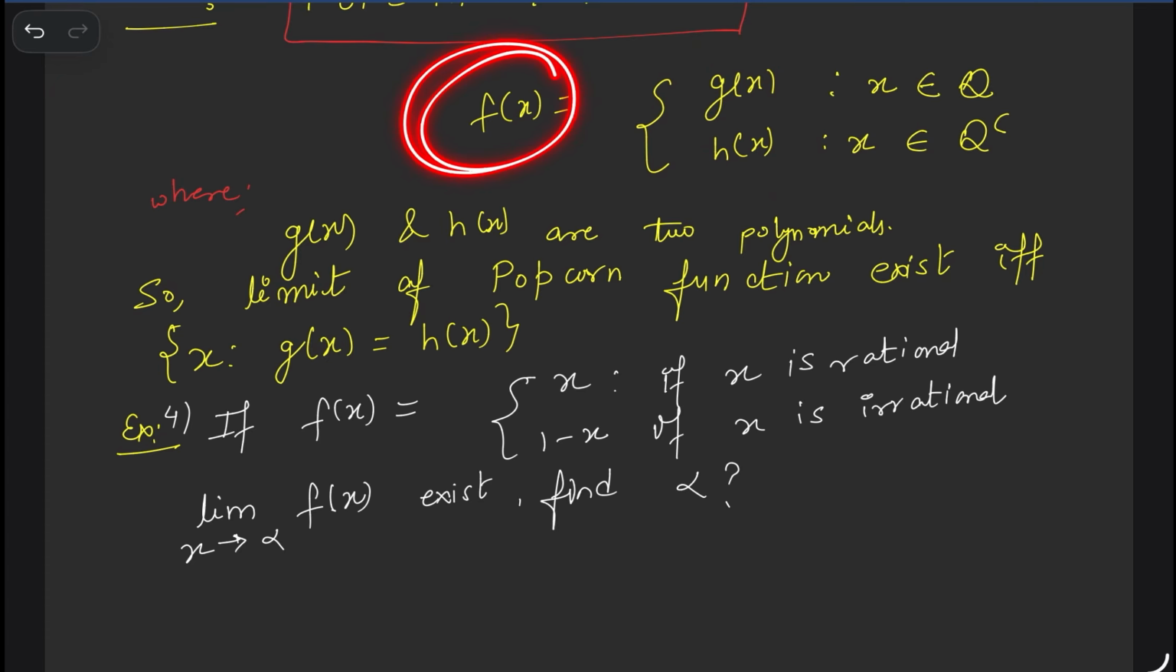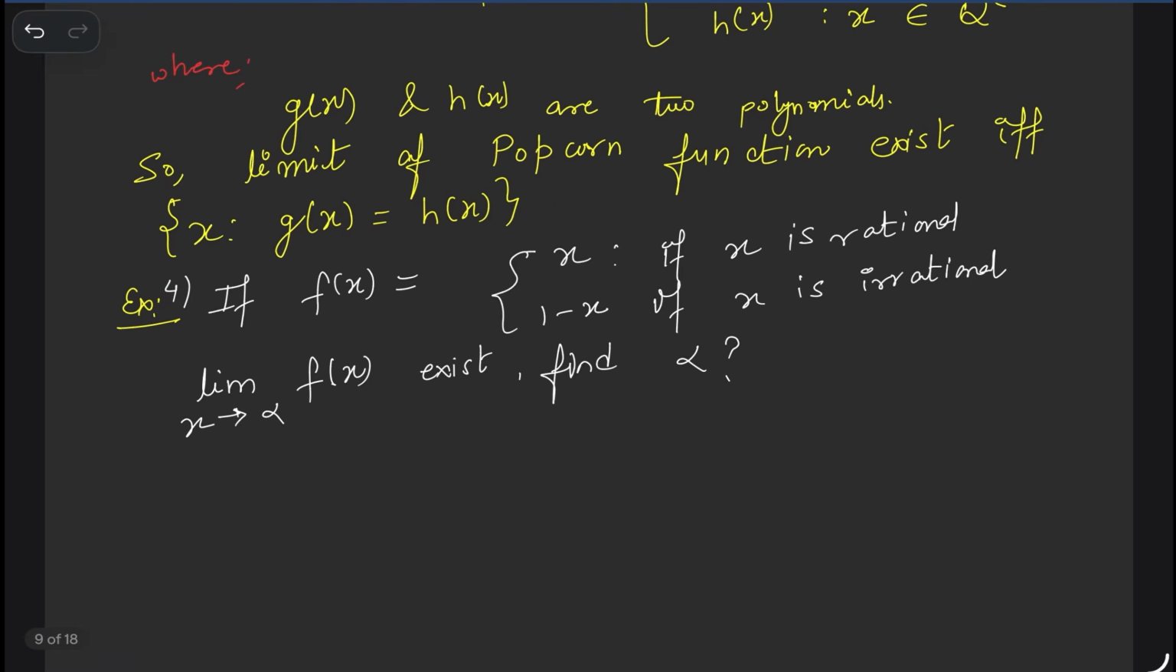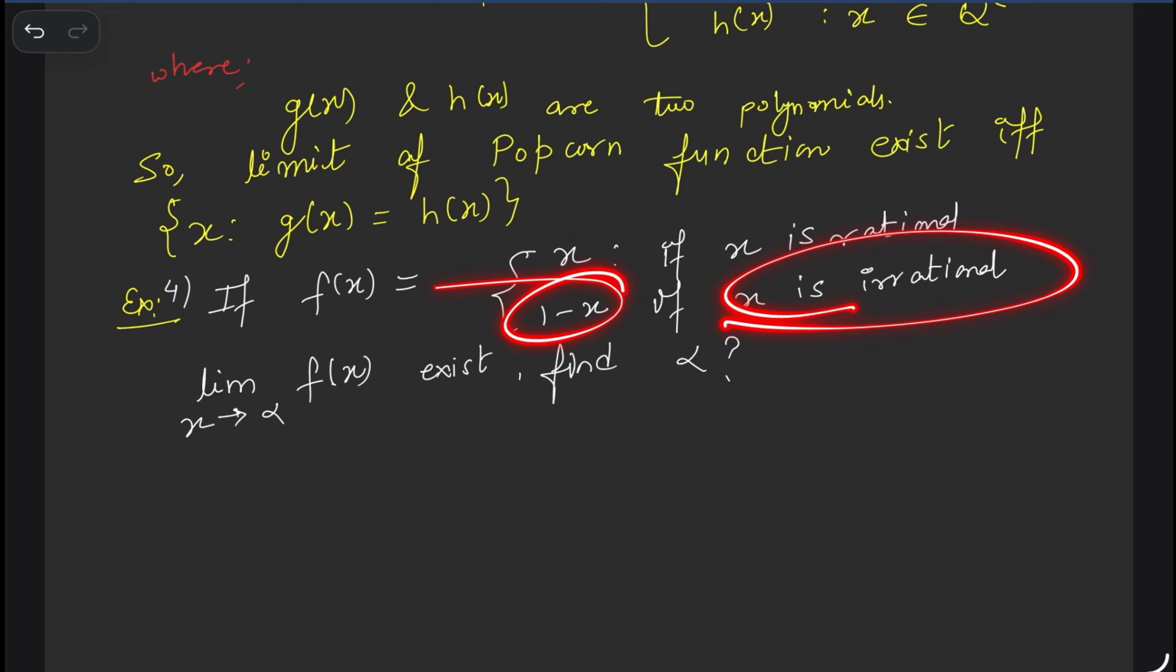This is for the function fx, not gx or hx. Gx is a polynomial, hx is a polynomial, no problem anywhere, the limit exists everywhere. The problem is only fx. Fx is not a polynomial, fx is a combination of two polynomials. So when does the limit of fx exist? Only at the value of x where gx and hx are both equal. For example, suppose fx equals x when x is rational, and 1 minus x when x is irrational.